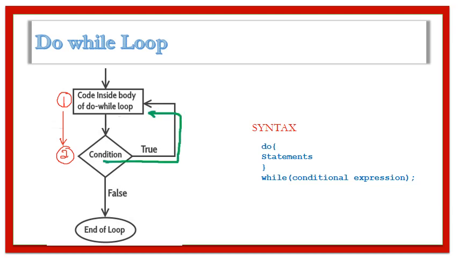Based on the condition we decide whether to continue with the body of the loop or to exit the loop. In a do while loop, the statements that we want to repeat are written inside the do block, and then to decide whether or not to continue with the block we check the while condition.